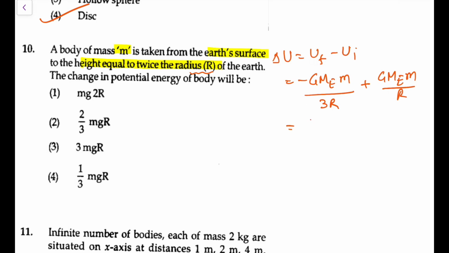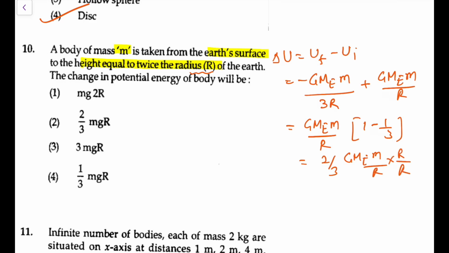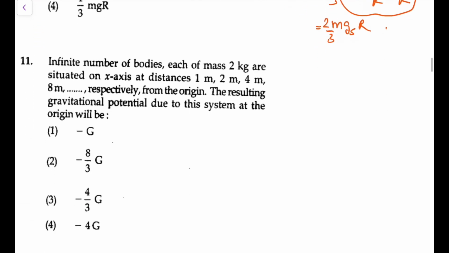So what you are left with, GMe m by R, take it as common, it is 1 minus 1/3, that is 2/3. GMe m by R, multiply and divide by R and R. So GMe by R² is g at the surface, that is 2/3 m g surface into R. You can go for option 2 in this particular case. This is 2/3 mass into g at surface into R.